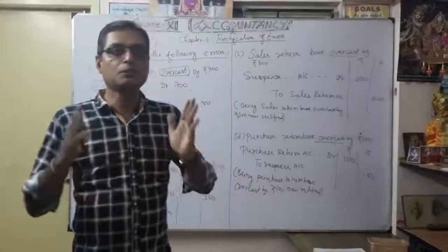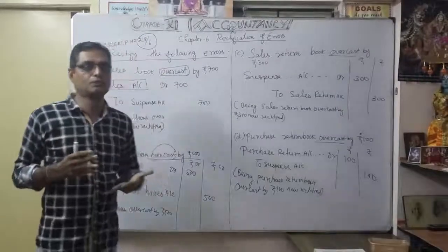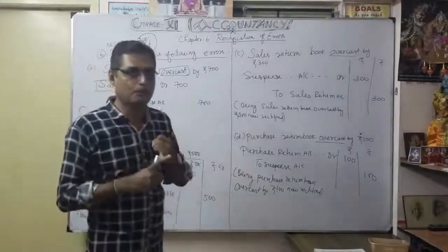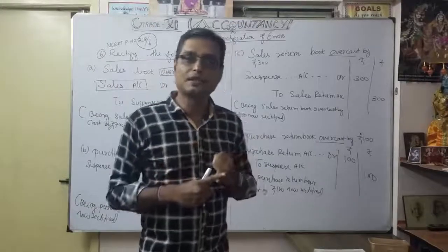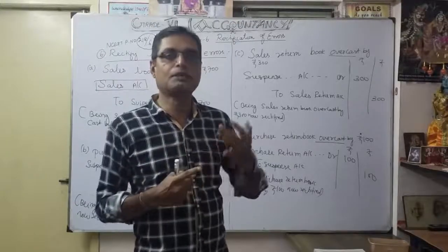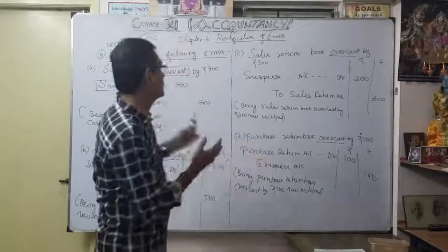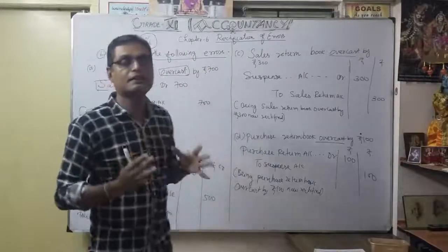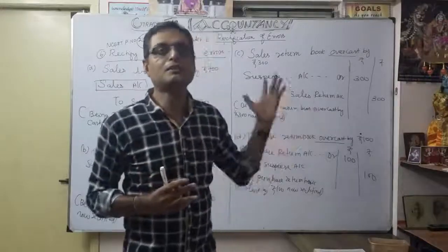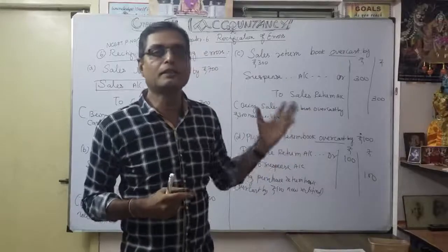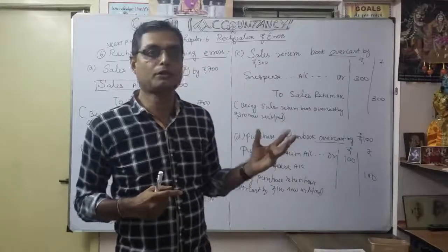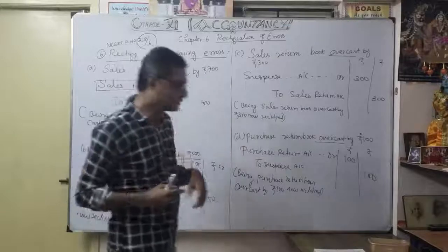So for that, you should be strong in your basic journal entries. You should know where purchases should come, where sales and sales return should come, and similarly purchase return. Then only will you be able to identify and locate the errors very easily. So this comes under one-side error, and that's why we make it with the help of suspense account.